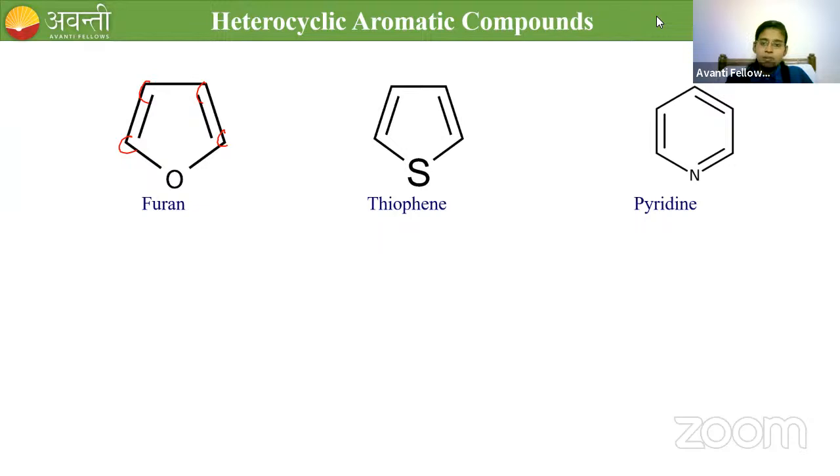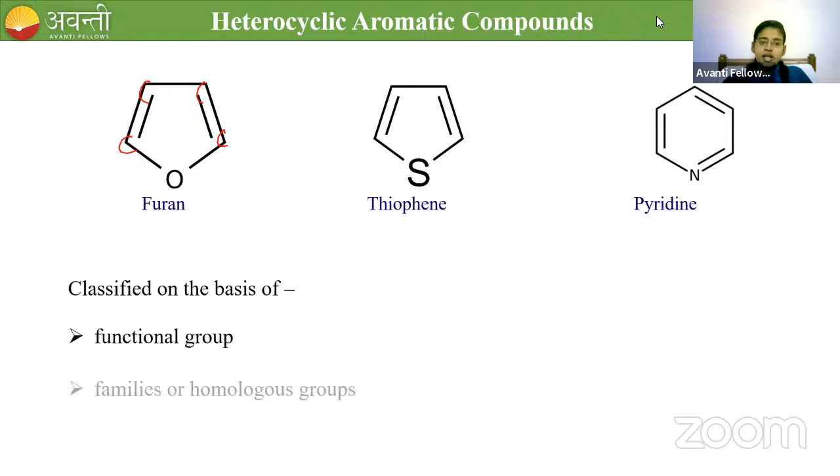These compounds are again classified on the basis of functional group and on the basis of families of homologous groups. We will discuss those classifications in the next class, tomorrow. Yes, Pragati. 4n plus 2 pi electrons will be there and it will show planarity. These are the criteria under aromaticity. We will discuss everything in detail in that topic. It's good that you know the criteria for aromaticity now itself. That's great.